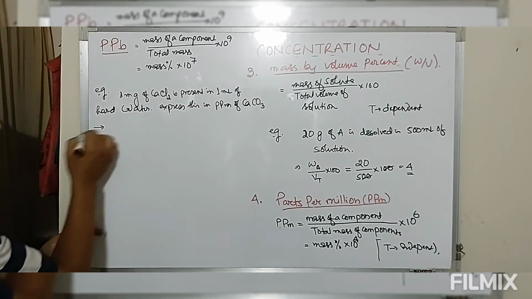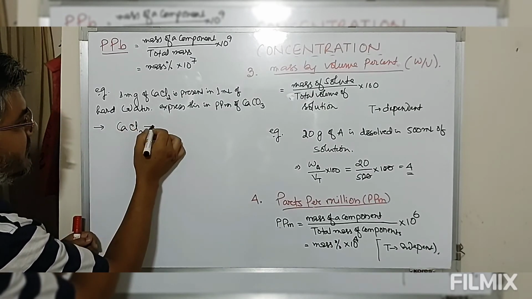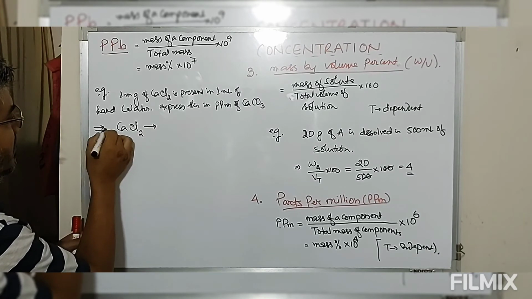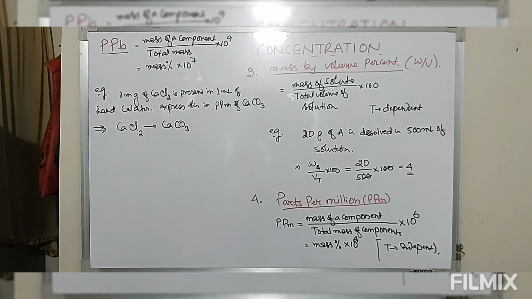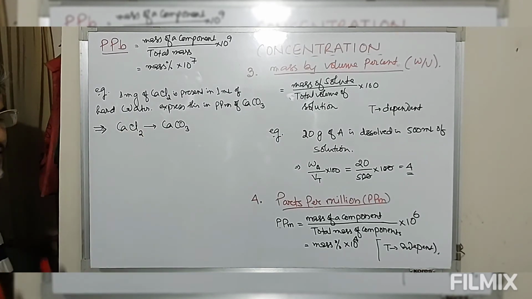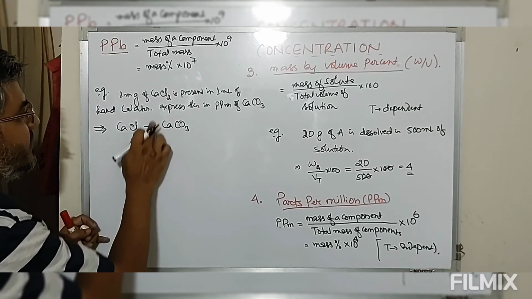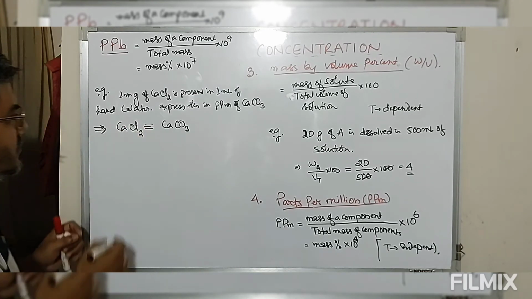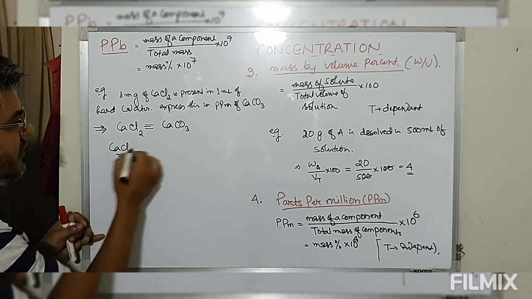Now let's see how to proceed. So we have, now look at this, calcium chloride is to be converted into calcium carbonate. So that means the number of moles of calcium chloride should be equal to number of moles of calcium carbonate. Now if you look at this, we have this calcium chloride.